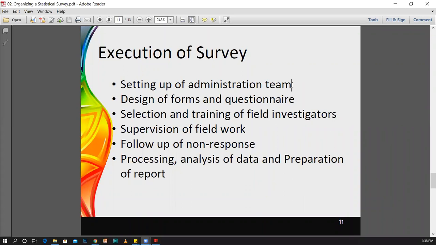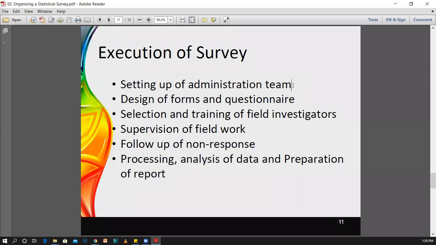And if you need to get any legal permissions, then you can ask the legal section for help from a person there. Therefore, first of all you have to identify the administration team. After identifying them, you can tell them what you are going to do and what you need from them.